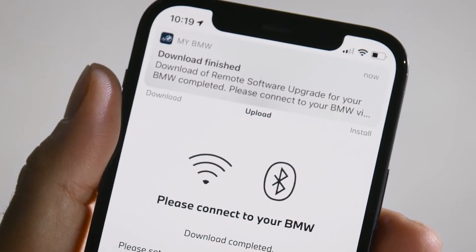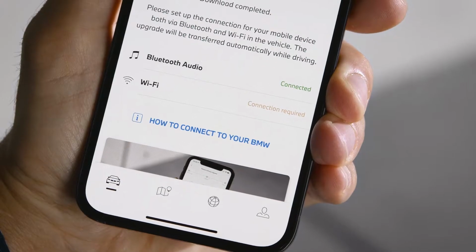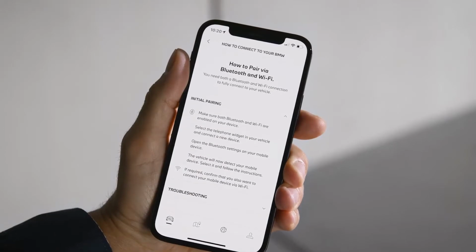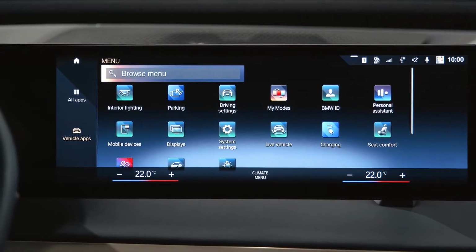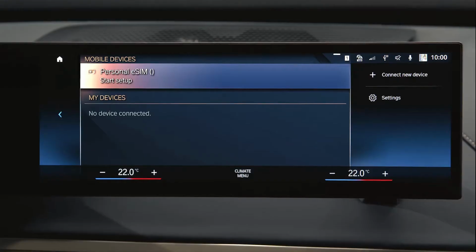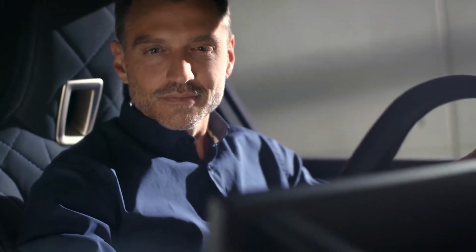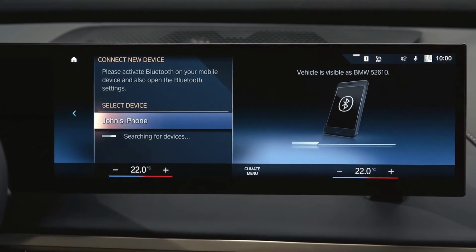Download complete. The connectivity screen shows your current connection status and explains how to pair your smartphone. When your phone's not connected, go to Mobile Devices and select Connect New Device. Now select your device.